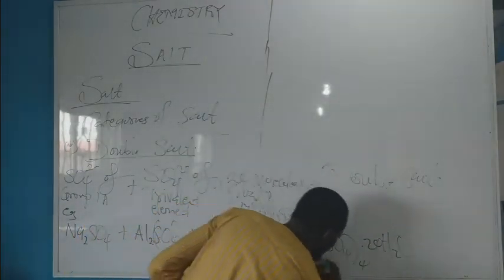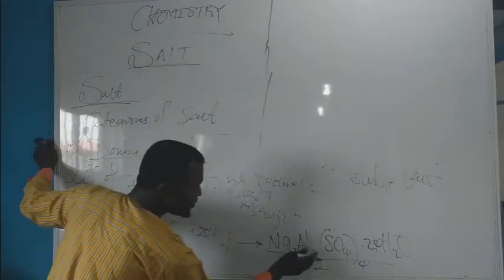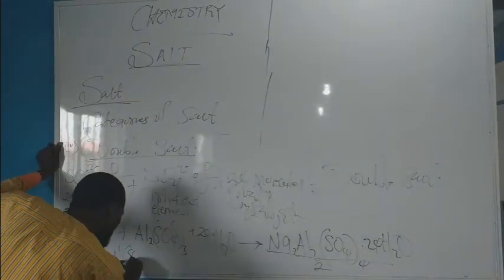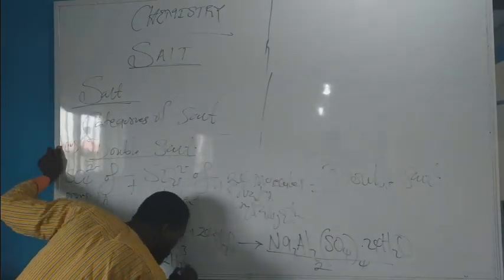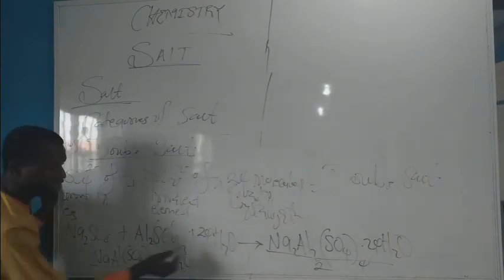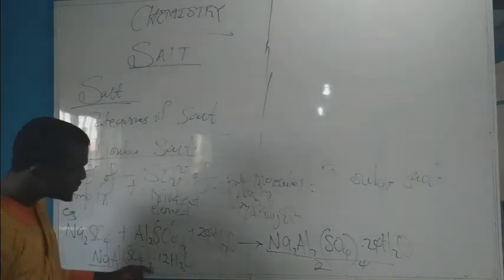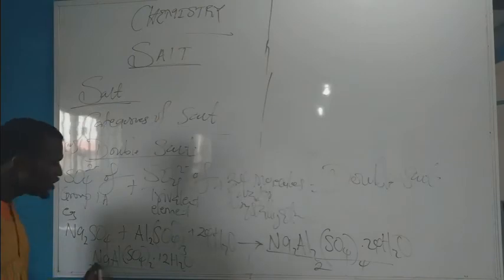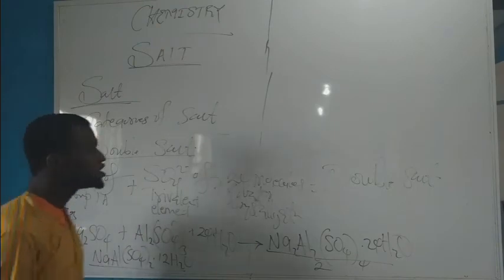If you divide everything here by 2: 2 divided by 2, we have just one sodium. 2 divided by 2 here, we have just 1 aluminium. 4 divided by 2 here, we have SO4 2. Then 24 divided by 2, we have 12H2O. In the textbook, this is the example given, but this is the formula from which those authors derive the example. And of course, in your POST-UTME, it will be given as this. So this is articulated as sodium aluminium tetraoxosulfate 6 dodecahydrate. This is an example of a double salt.